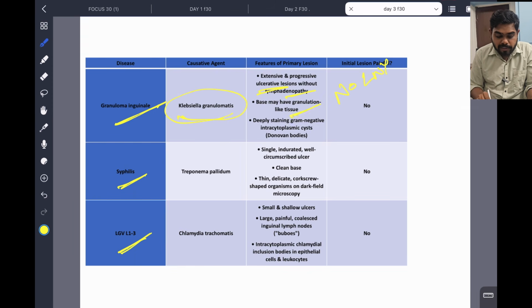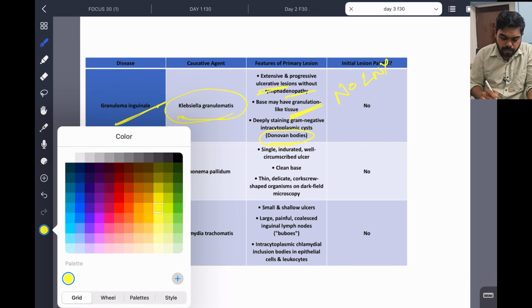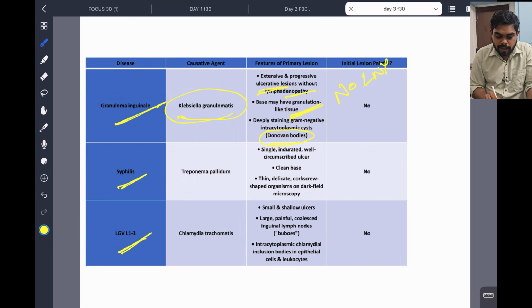Okay, we have granulation tissue, granuloma inguinale. Granulation tissue is there in the base. Okay, and we can see some gram-negative intracytoplasmic cysts known as Donovan bodies. Donovan bodies are a feature of granuloma inguinale. There is no lymphadenopathy as such. Clear? Syphilis, everyone knows what is syphilis and how we have to approach syphilis. Syphilis is caused by Treponema pallidum. Okay, we know the corkscrew motility of Treponema pallidum. Dark field microscopy is used to identify it, because this species has to be studied separately, and this is very significant.